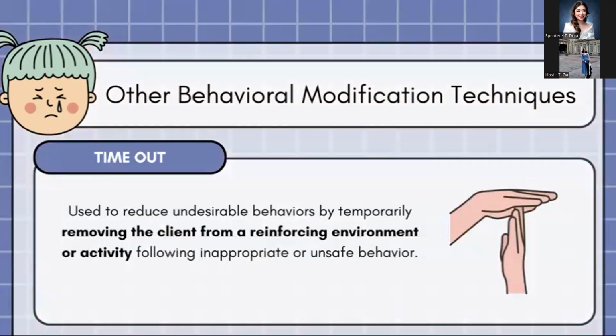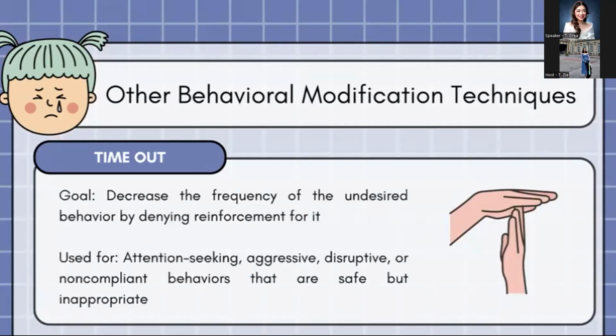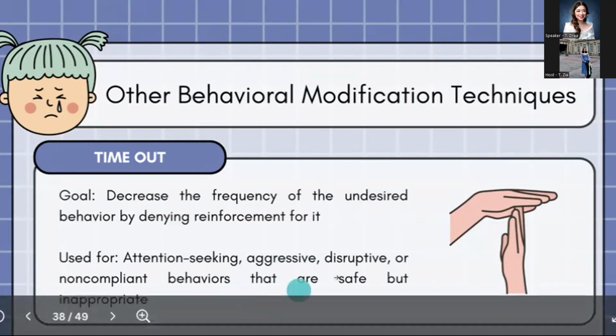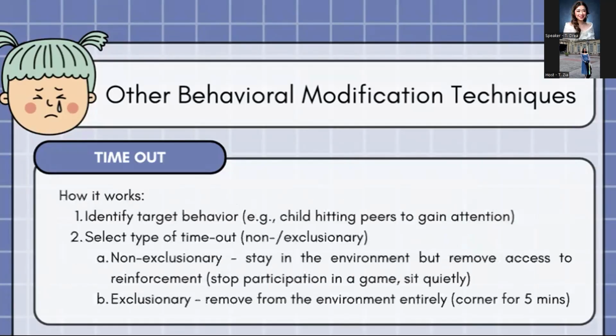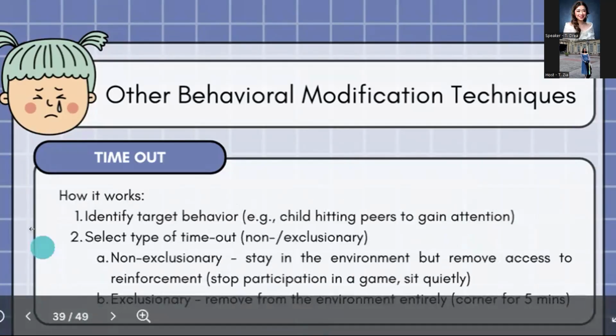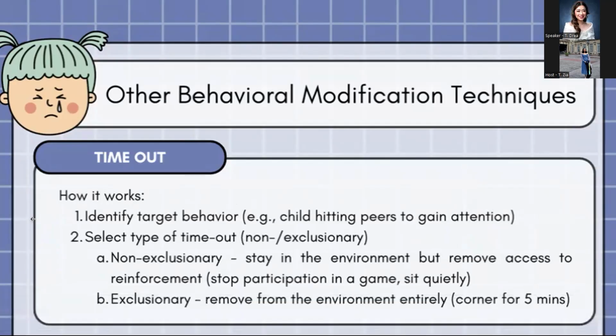And then we also have timeout. So timeout is a temporary removal from a reinforcing environment. It is used for behaviors such as aggression or disruption. Okay, for this one, sa timeout, yung goal natin is not punishment, but to reduce the reinforcement for unsafe or inappropriate behavior. So it is used for attention-seeking, aggressive, disruptive, non-compliant behaviors that are safe but inappropriate. So how it works is that first, identify muna natin si target behavior. For example, the child hits other kids to gain attention.